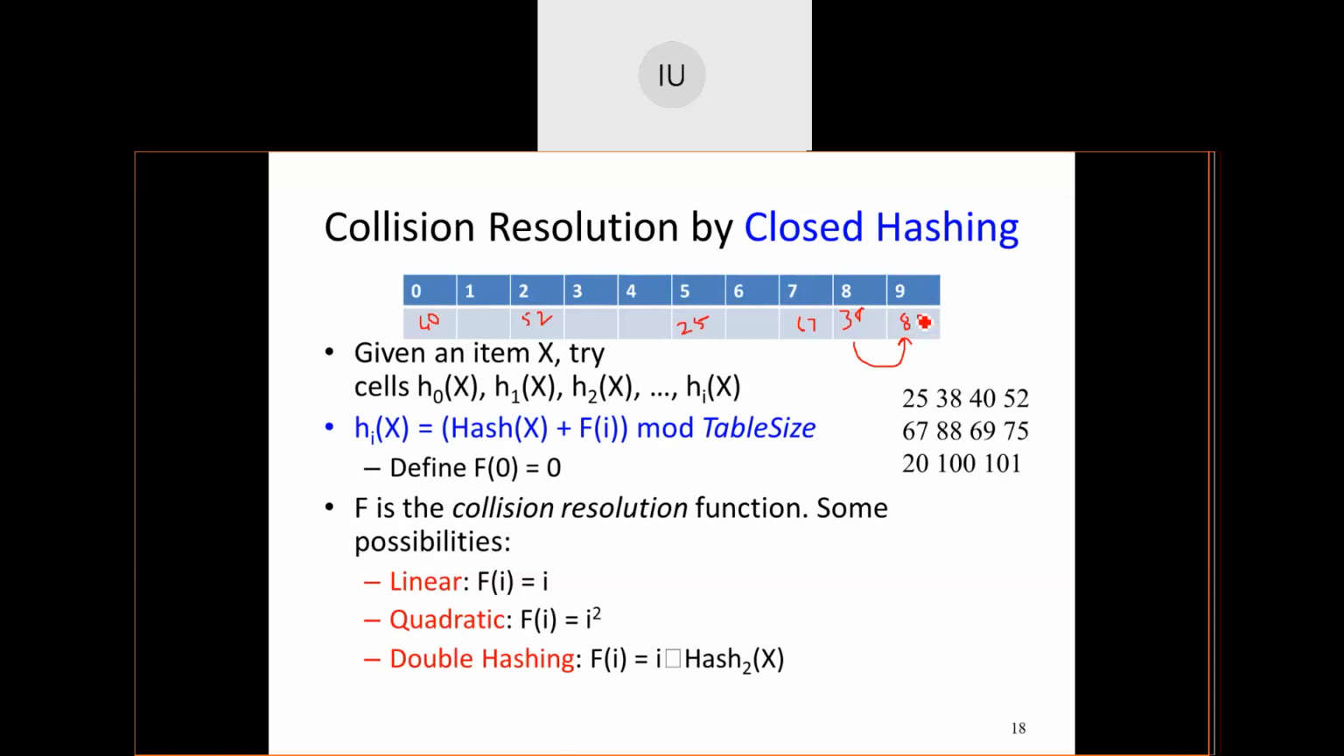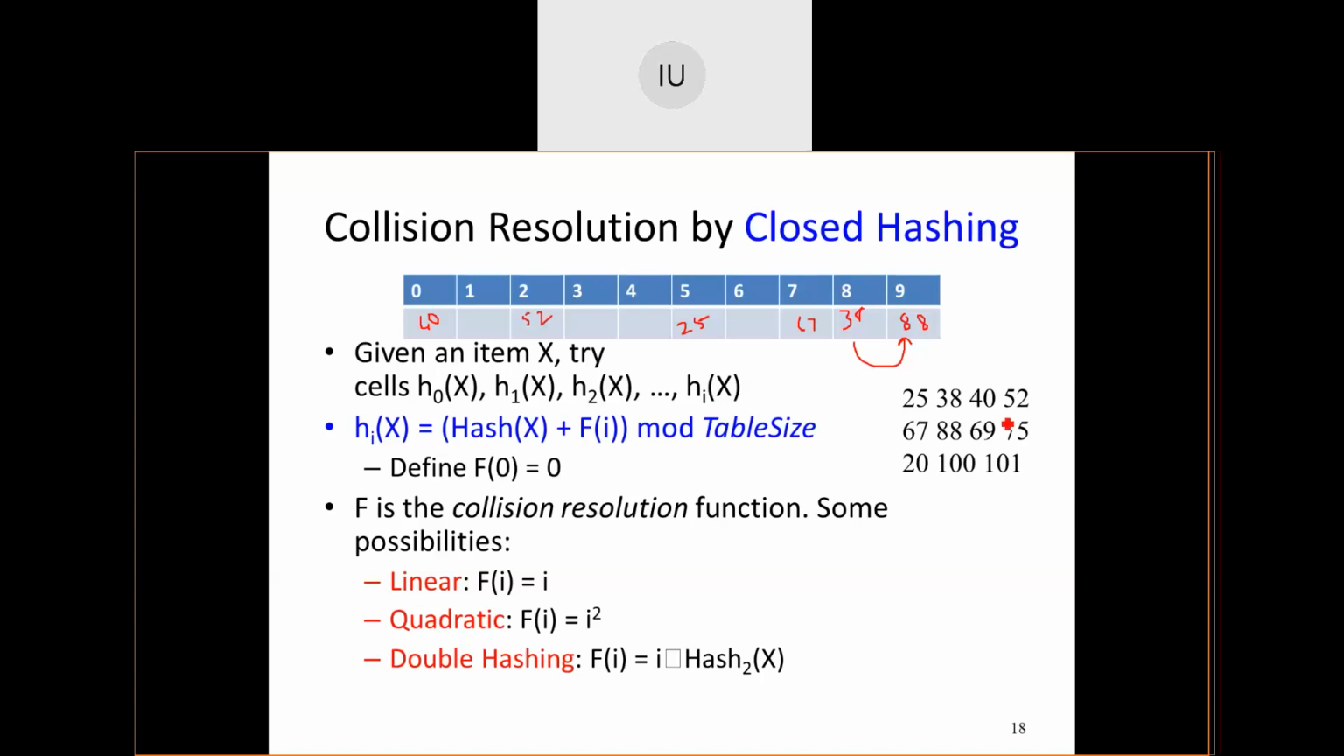Compare this table with the previous table where 88 was never given any position. It means I'm losing the data totally. But here the data is intact and it is in the same table. I am not calling for any other additional data structure other than this table.